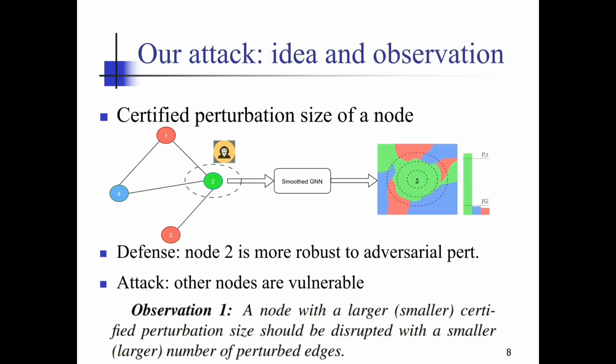Now, we present our idea to improve the existing attack. Certified robustness was originally used by defenders to guarantee the robustness of classification model. As seen in the figure, node 2 has a large CR and is more robust to adversarial perturbation. Other nodes have relatively small CR and are vulnerable to adversarial perturbation. Therefore, we have observation 1. A node with a larger certified perturbation size should be disrupted with a smaller number of perturbed edges, and vice versa.